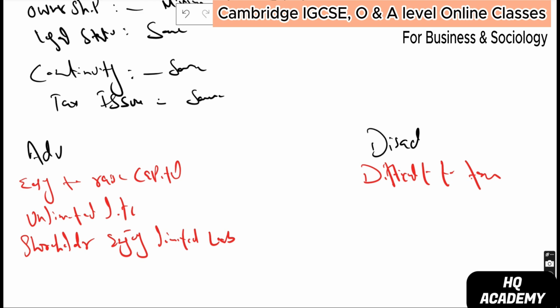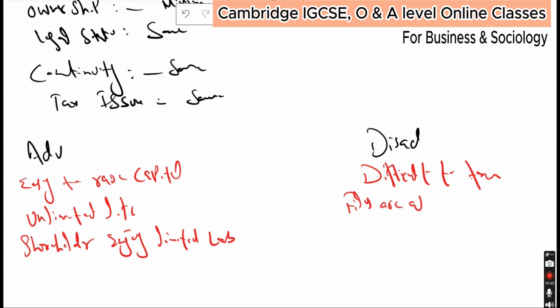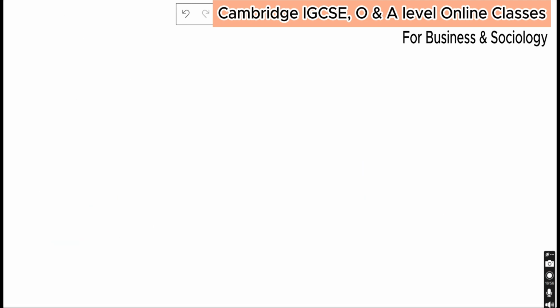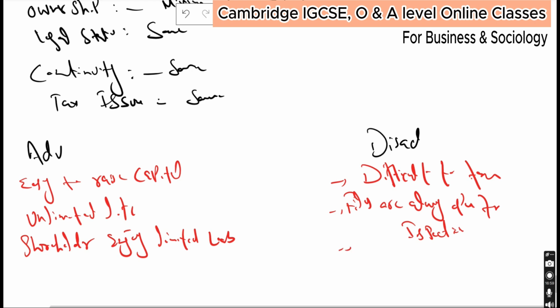Another disadvantage: files are always open for inspection. You know, everyone, everywhere, every time, being an investor, you are always ordered to disclose your assets to show what you have in your wealth.